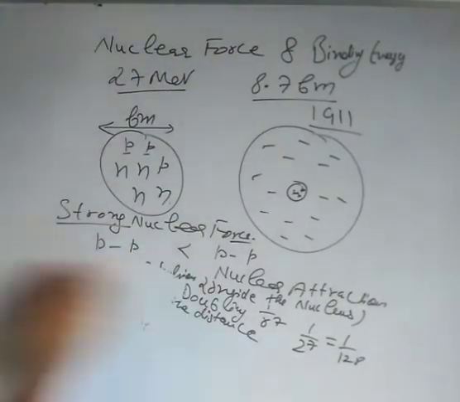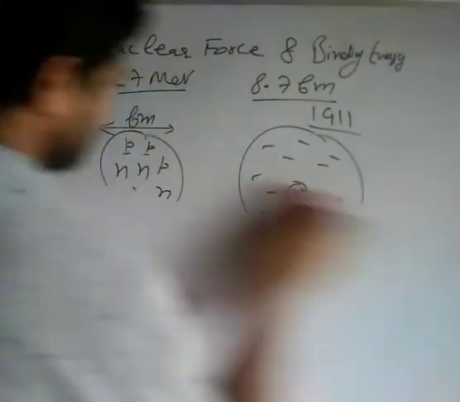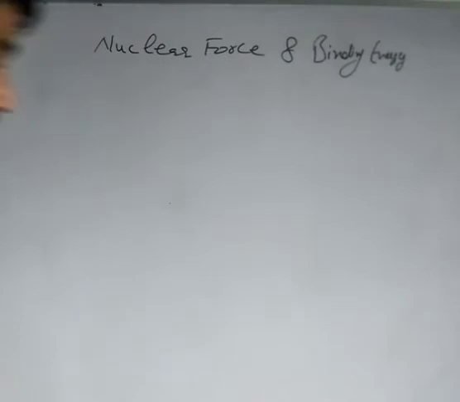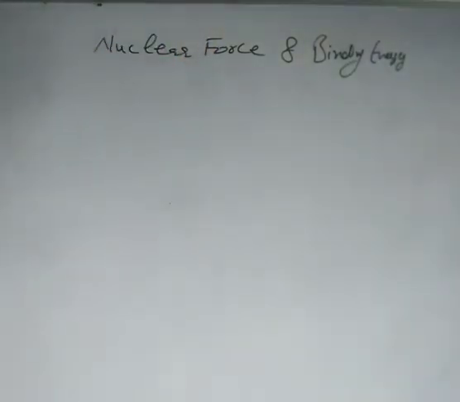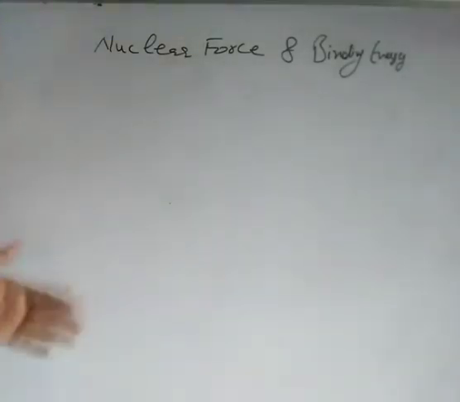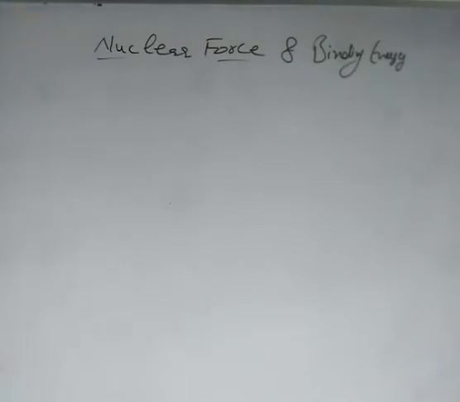You are familiar with the other fundamental forces of nature. You have studied gravitational force, which is a fundamental force, and electromagnetic force, which is also a fundamental force. But here you have to consider another type of force, because otherwise you cannot explain the stability of the nucleus on the basis of electromagnetic force. So this is the third force in nature, the strong nuclear force. Later on you will also study the fourth fundamental force, the weak nuclear force, which we will discuss in beta decay. Now I think you are familiar with the nuclear force. There are special characteristics of the nuclear force.